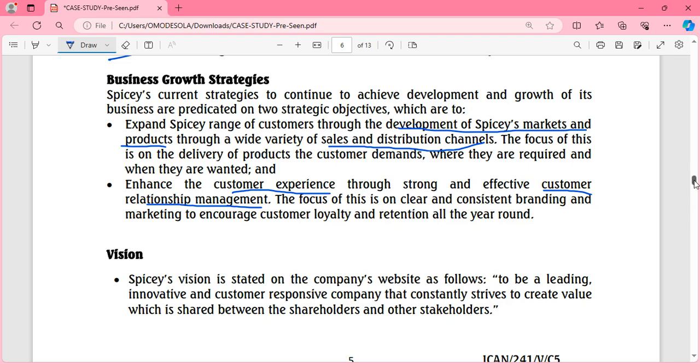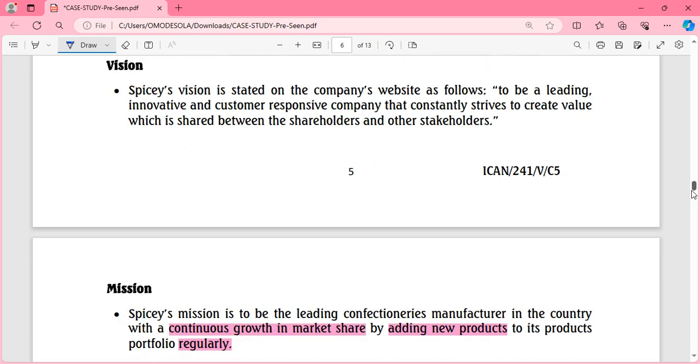Let's keep going. Now, the vision of the company: of course, there's no company that wants to be the last. Every company wants to be the leading company, but when it comes to innovation, customer responsiveness, and creating value to its shareholders and stakeholders, that's one thing that Spicy wants to do.